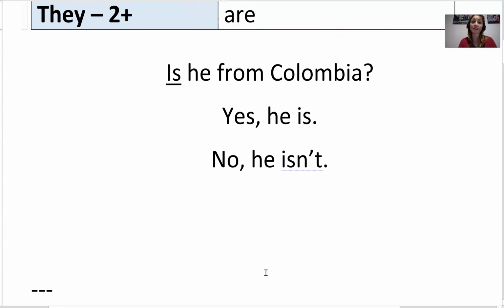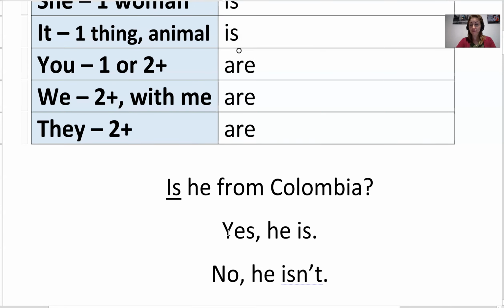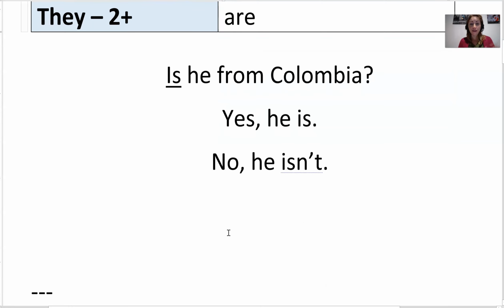Okay, these are the questions. This is a yes or no question. This means the answer is yes or no. So we're going to use everything from here, those verbs. If I talk about he, it is one man, so I need to say is.